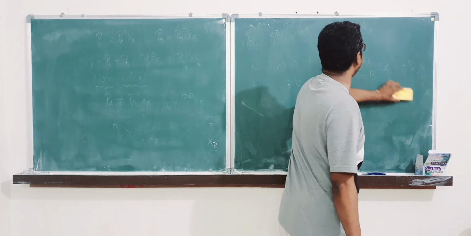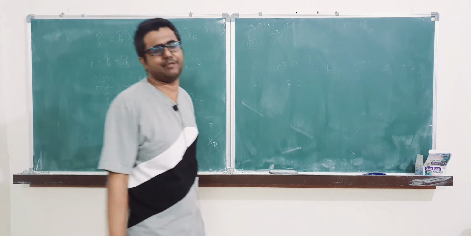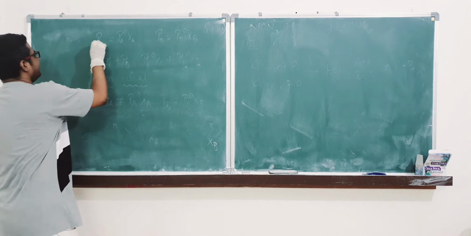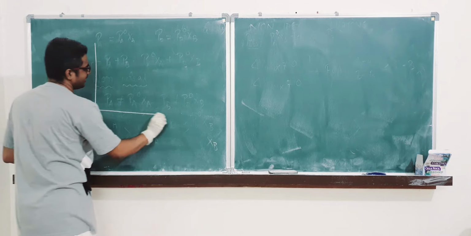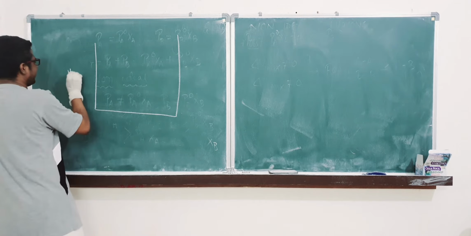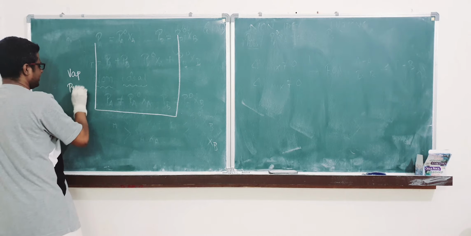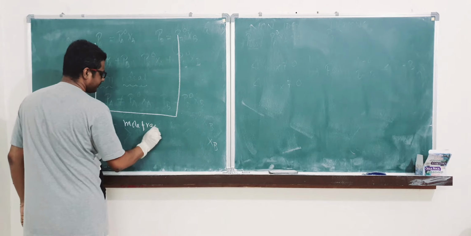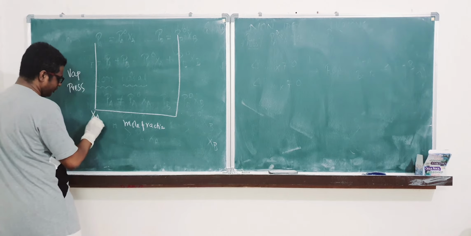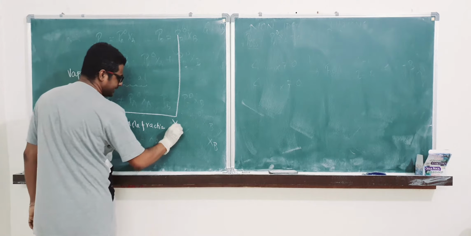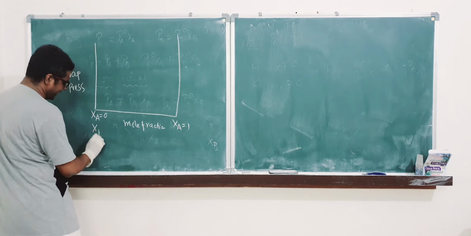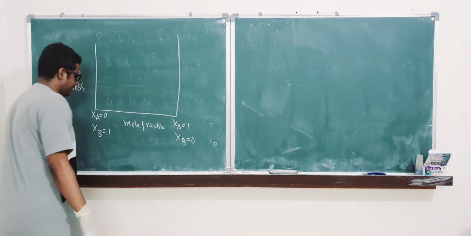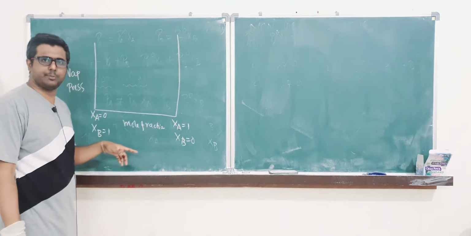So what happens in non-ideality? All the interactions are different: solute-solute, solvent-solvent, solute-solvent, all interactions are different. This is the vapor pressure curve. This is mole fraction. Here mole fraction of A is 0, and here it is 1. So here XB is 1 and over here XB is 0. Whenever XA is 0, definitely XB will be equal to 1.